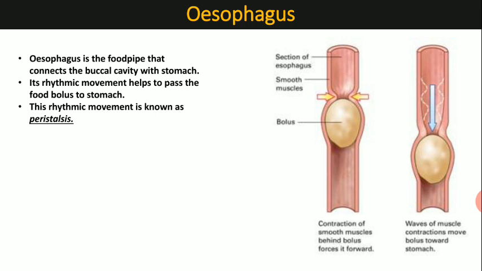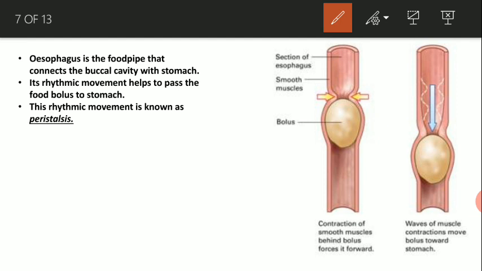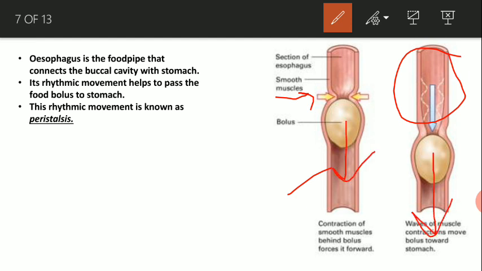Now this food pipe shows a rhythmic contraction and relaxation. For this, the food bolus gradually moves downward, that means towards the stomach, and this rhythmic movement is known as the peristalsis.